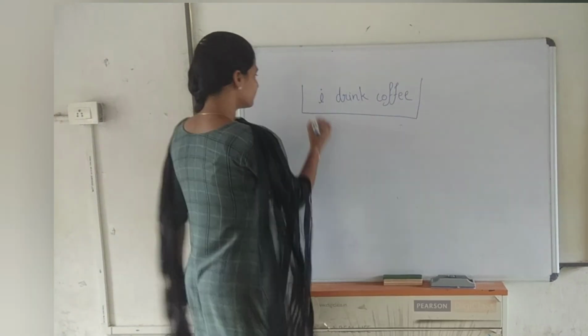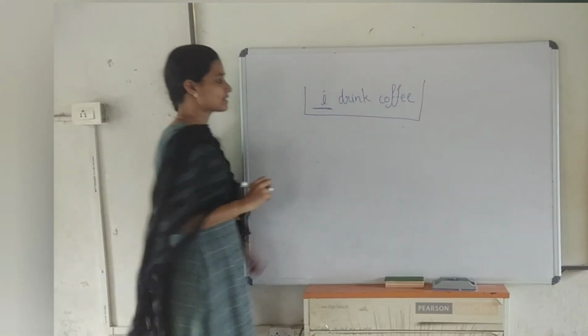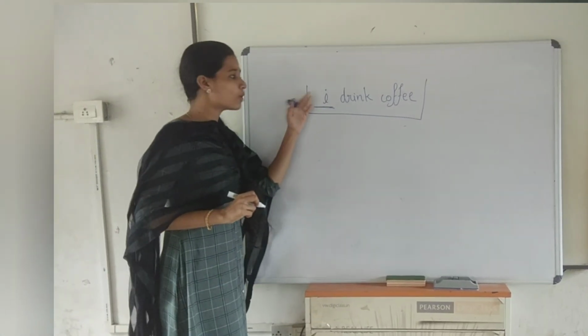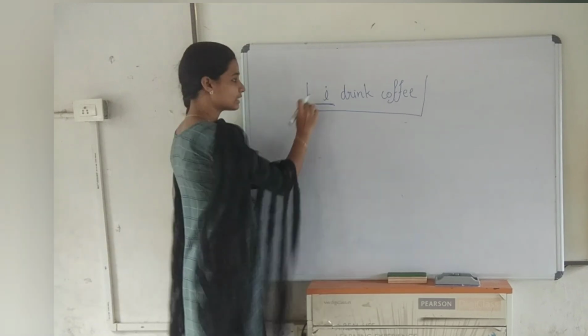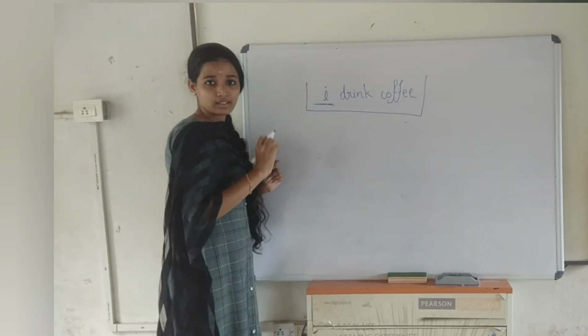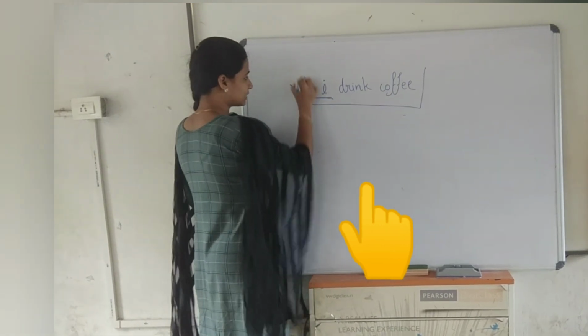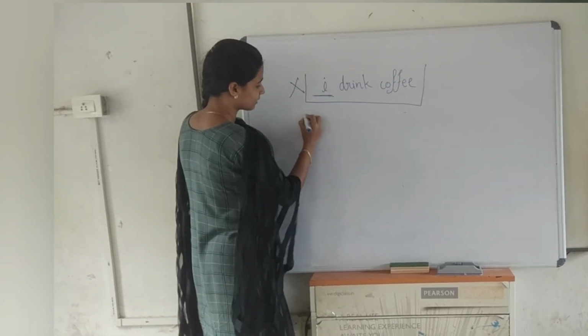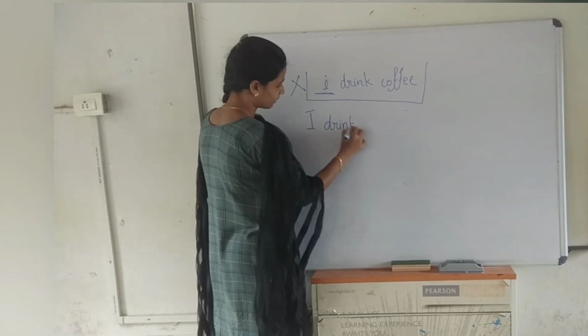Yes. Here, the first letter in a sentence is in small letter. When you write a sentence, the first letter should always be in capital letter. You have to rewrite it as I drink coffee.